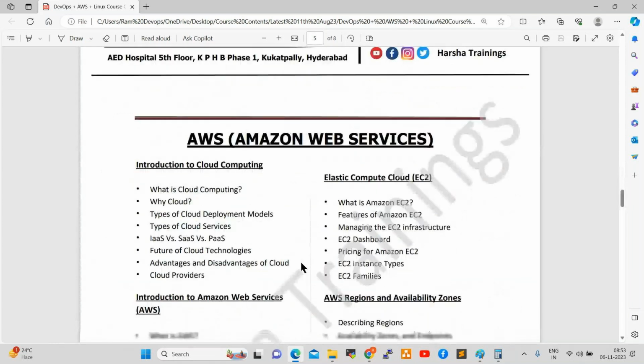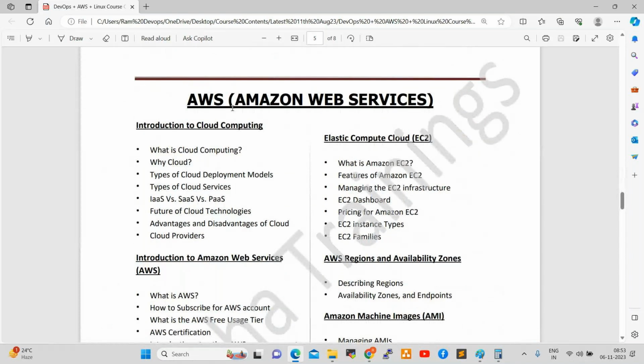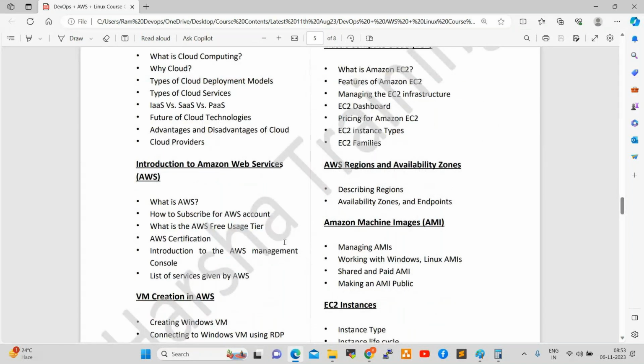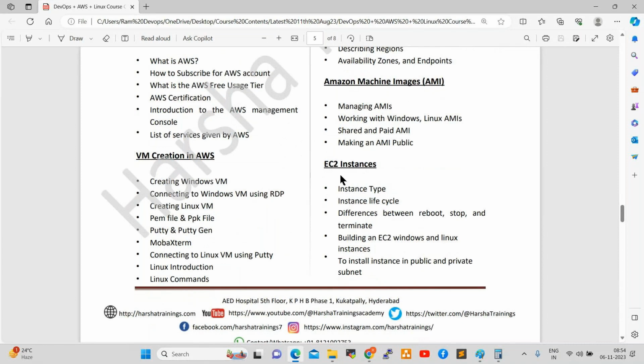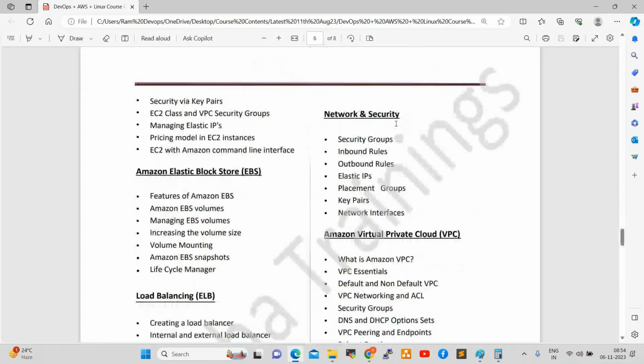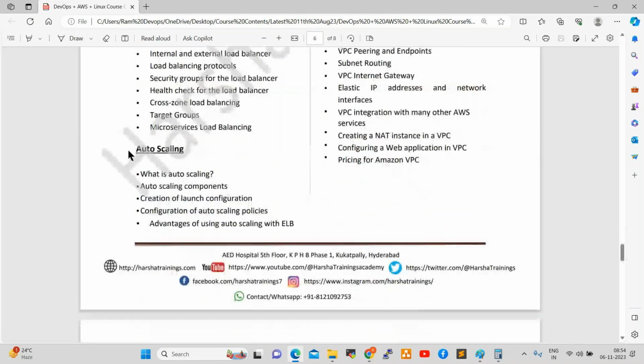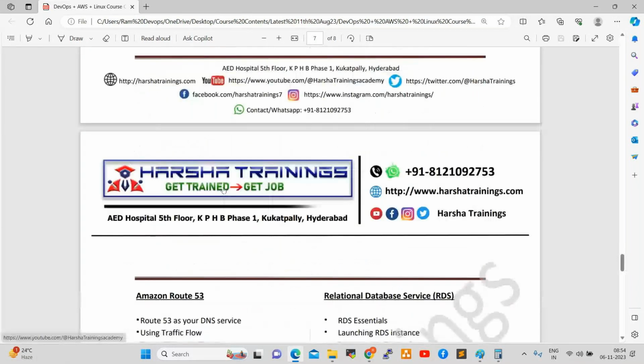Next one, cloud computing, AWS services. So introduction to cloud computing, Elastic Compute Cloud, the first service, which is EC2. Introduction to Amazon Web Services, AWS regions and zones, AMIs, Amazon Machine Images, VM creation in AWS, EC2 instances. Then network and security: Amazon Virtual Private Cloud, VPC, load balancing, ELB, EBS, Elastic Block Storage, auto scaling, AWS auto scaling, Route 53.